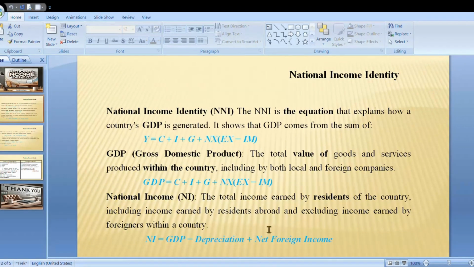Now let me give you an example of net foreign income. Let the country earn 50 billion from investment abroad, but pay 30 billion to foreign investors. Net will be $50 billion minus $30 billion equals $20 billion, which will be the net foreign income. Now let's go to the next slide.